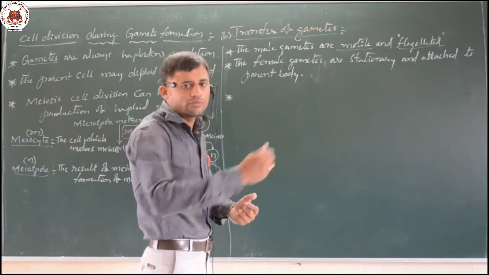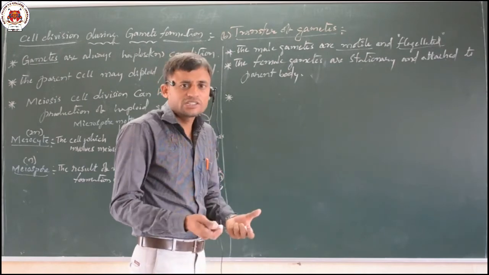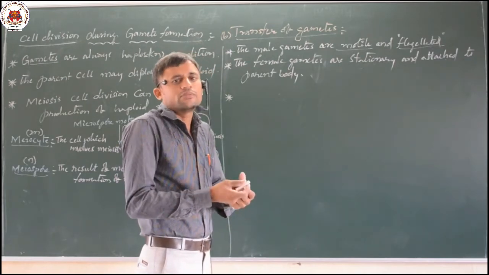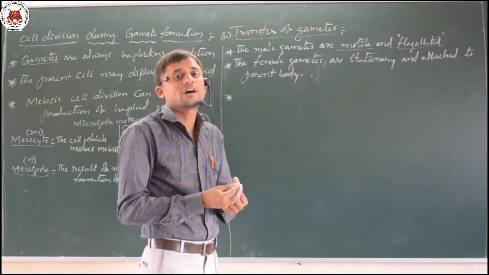reach the female part. During that time, many agents or components, especially called media, are required.